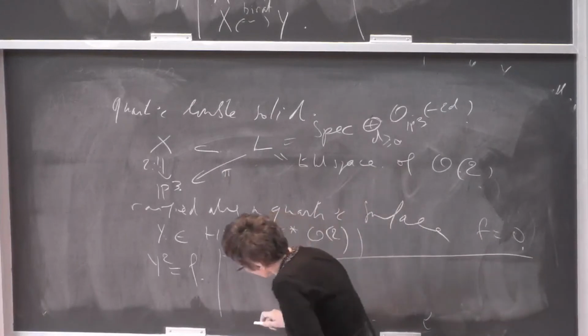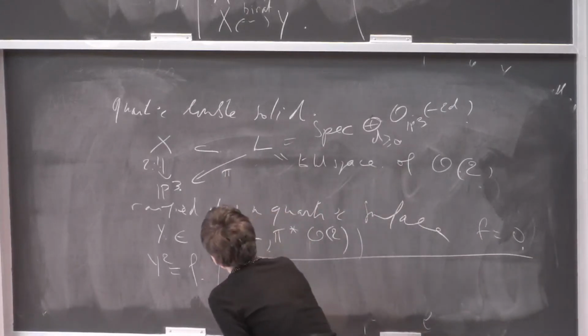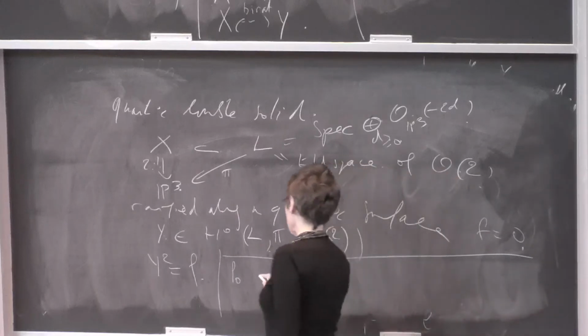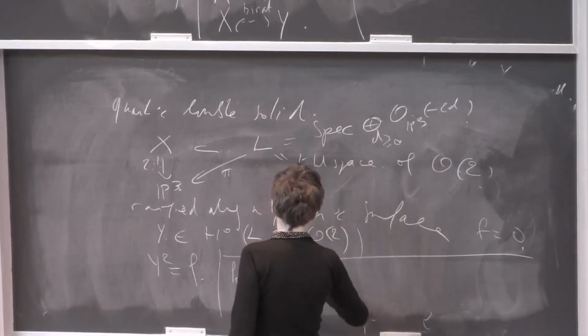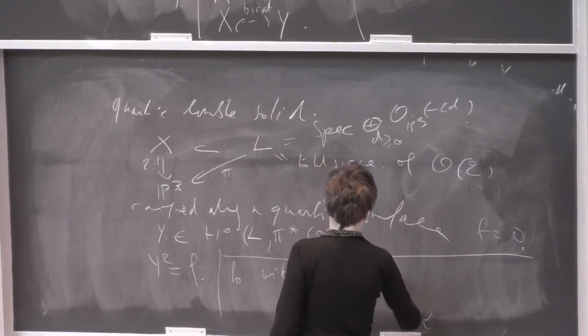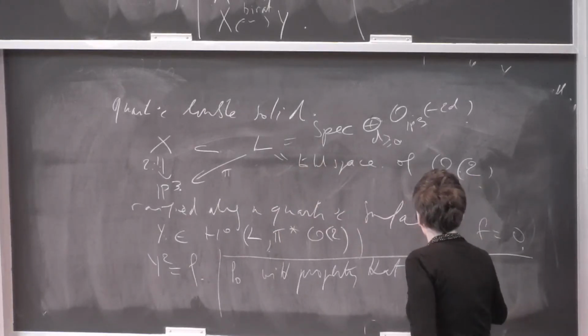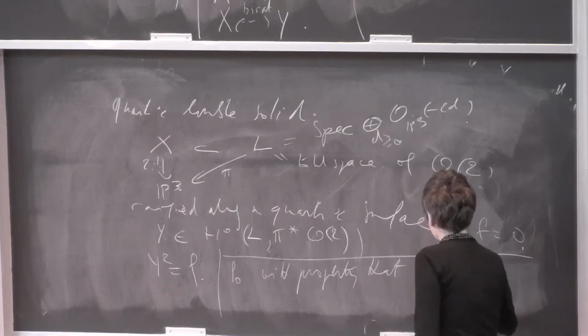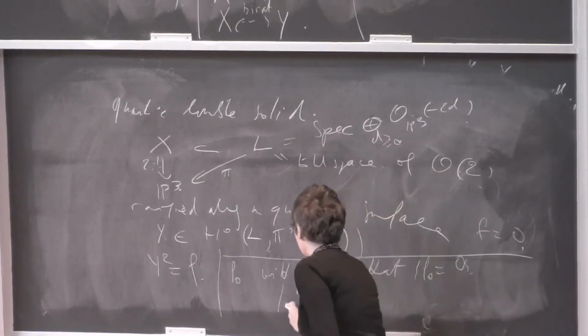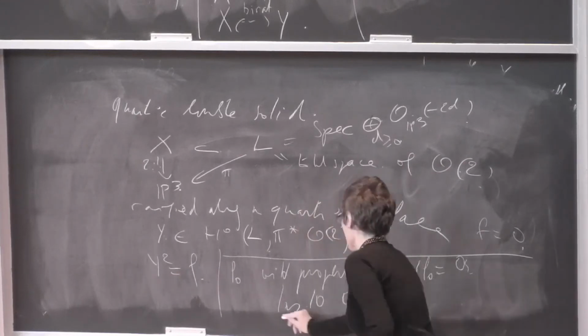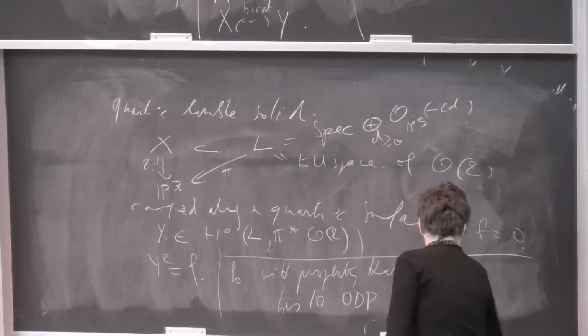And what do Artin and Mumford do? They choose a special equation F0 with the property that the quartic surface defined by this equation has 10 ordinary double points, but they are not arbitrary.